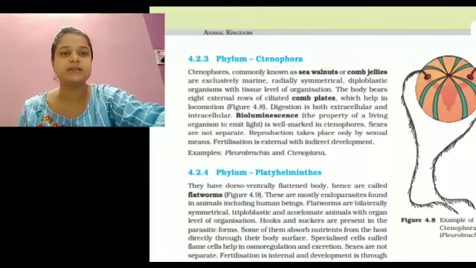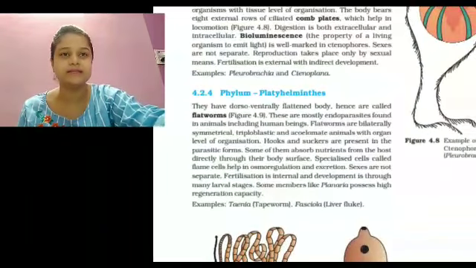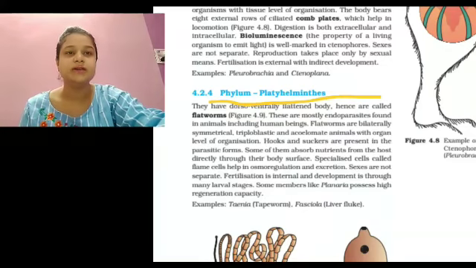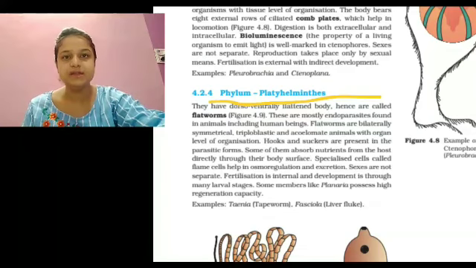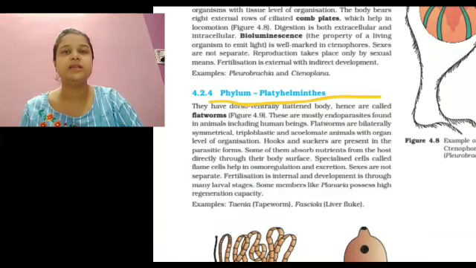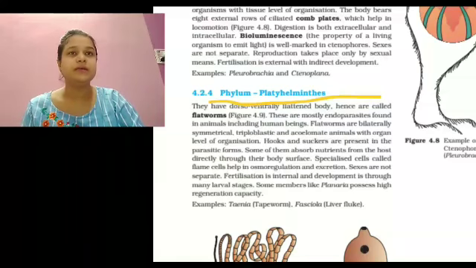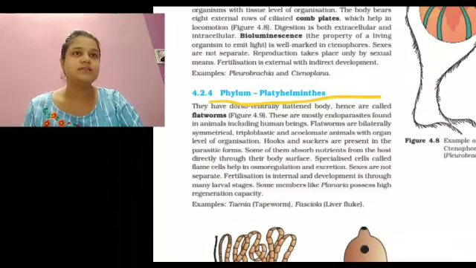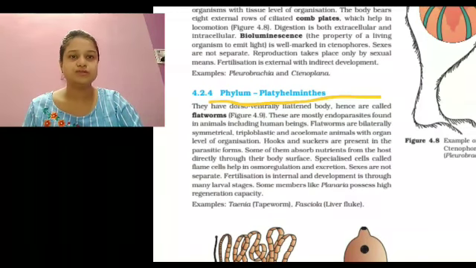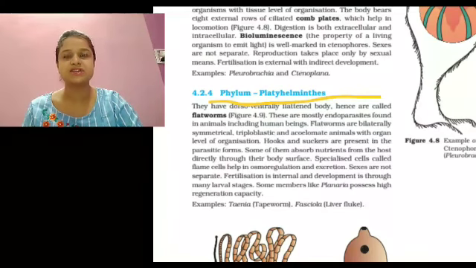The next one, the fourth, is phylum Platyhelminthes. They are also known as flatworms, because their body is flattened. They have a dorsoventrally flattened body, bilateral symmetry, triploblastic, acoelomate, with organ level of organization. Hooks and suckers are present in parasites. Flame cells help in osmoregulation and excretion.